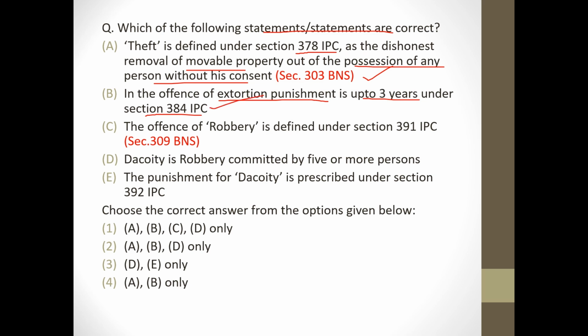Offence of robbery is defined under section 391. Wrong. It's 390. Dacoity is robbery committed by 5 or more persons. Correct. Punishment for dacoity is prescribed under section 392. Wrong. ये punishment for robbery है. So answer will be option 2.